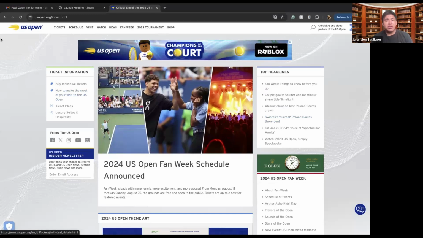Also, the US Open is a great way to see celebrities that do attend the event every single year. So if you're somebody who likes seeing celebrities, be sure to check out some of the courtside seating, because that will have the best chance of being able to see some celebrities that attend these types of events. Other than that, I have nothing really else to add about the US Open. It's a great way to keep up to date with all things US Open related and tennis related as well.